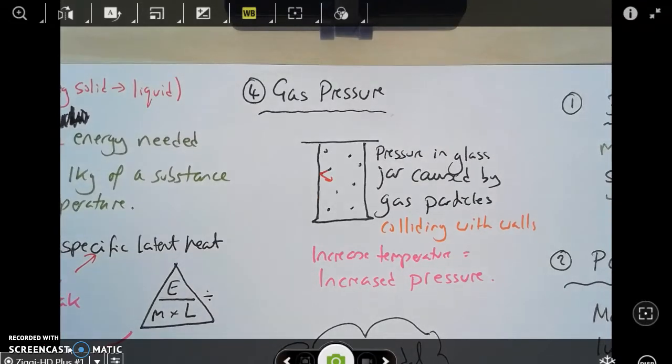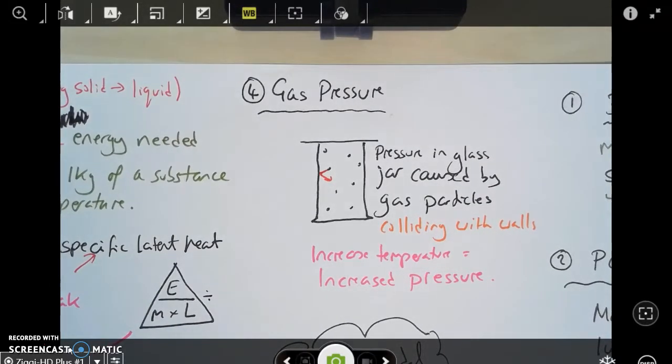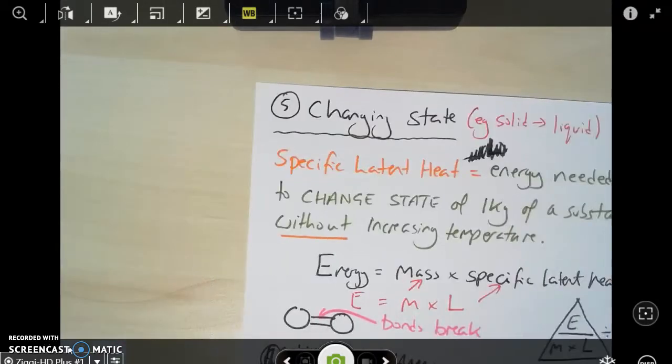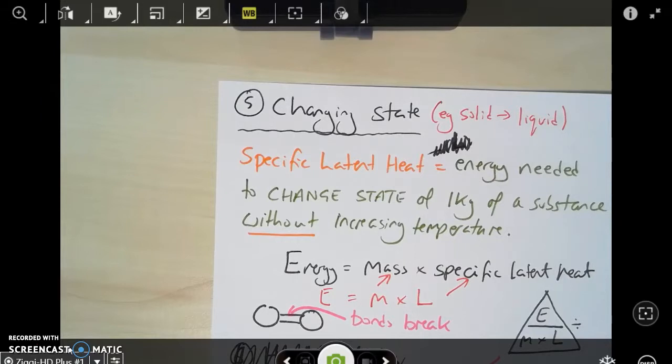Right, we're doing well here. Let's look at number 5. Number 5 and 6 are related, and they're to do with changing state. For example, moving from solid to liquid or liquid to gas. Don't forget the things I'm about to talk about work equally well if something's going from a solid to a liquid, i.e. melting, or going from a liquid back to a solid, i.e. freezing. So firstly, you need to know about specific latent heat.